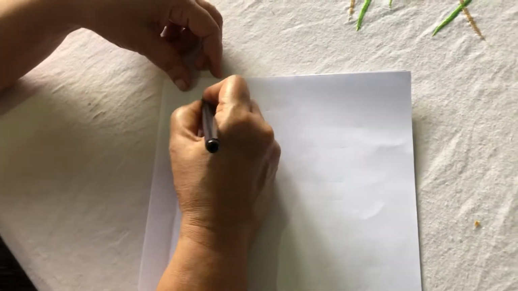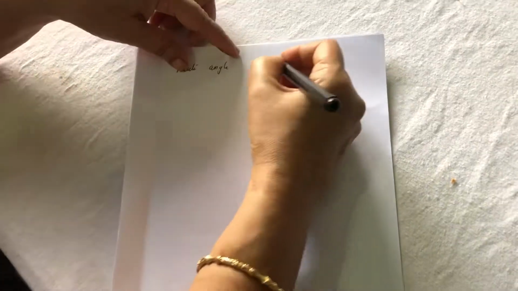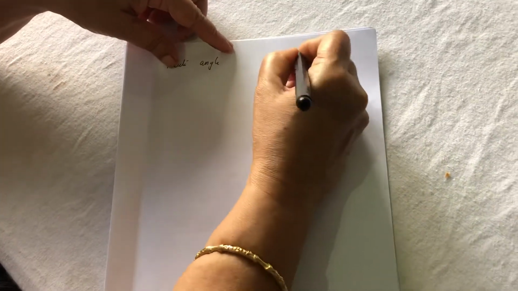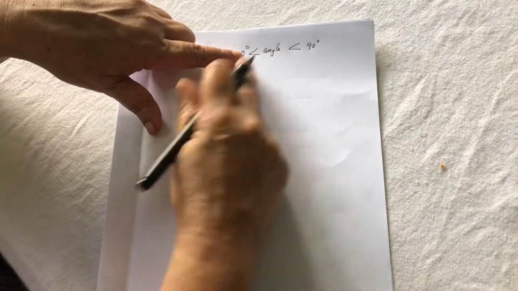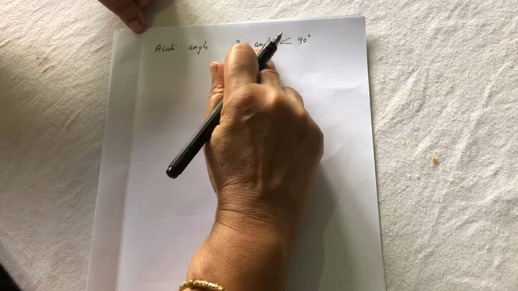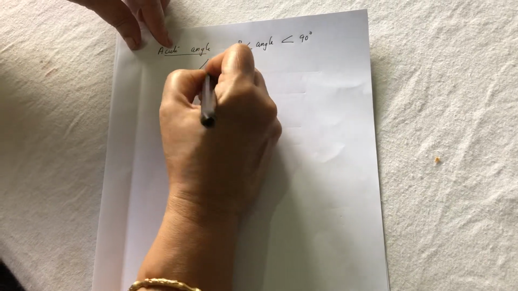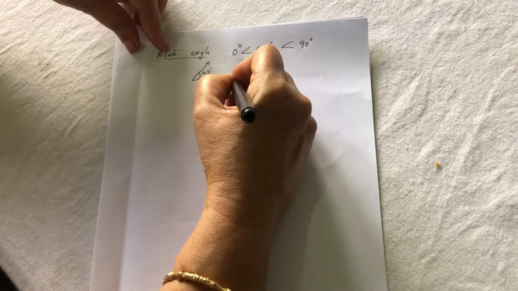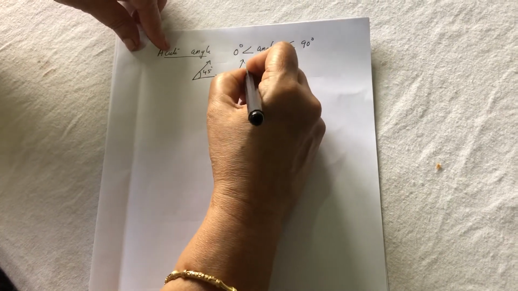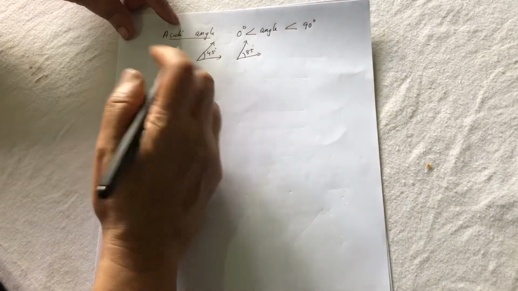That means you have already learned acute angle. What do you mean by an acute angle? That is an angle less than 90 degrees and greater than 0 degrees. So any angle which is less than 90 degrees and greater than 0 degrees is called an acute angle. Suppose this is 45 degrees. This is an acute angle. Suppose this angle is 85 degrees. So this is also an acute angle. So angles coming in between 0 and 90 are called acute angles.